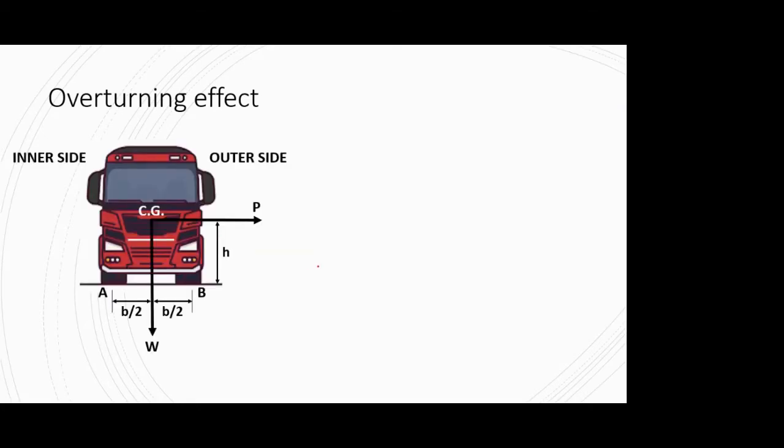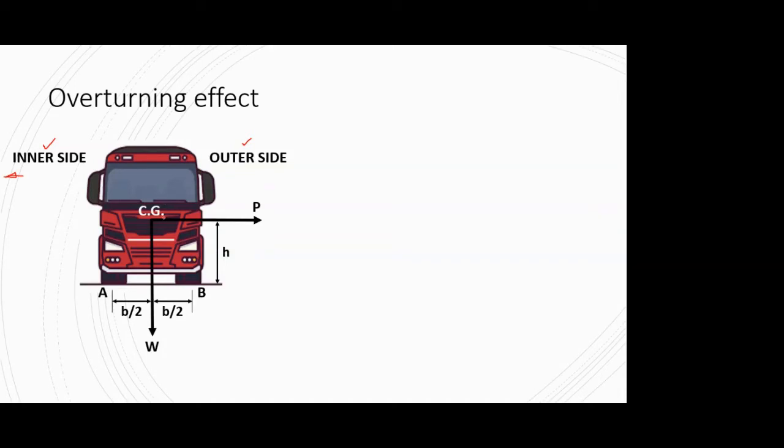So basically, what is there in the overturning effect? If I try to draw a force diagram, a free body diagram, mainly, I've taken a truck just because the front view is quite big and you can visualize it. So at the CG of this truck, which is obviously traversing some curve, you can see I have marked the sides, inner side and outer side. Inner side is nothing but towards the center of the curve. So somewhere here you have the center of the curve, okay, and outer side is the away one.